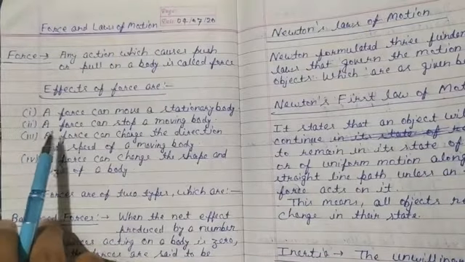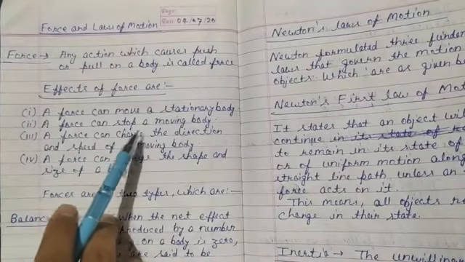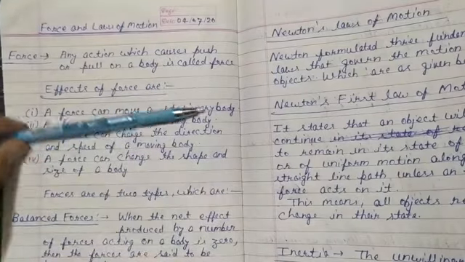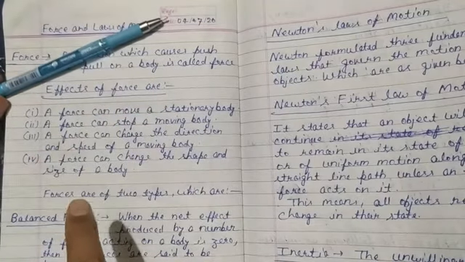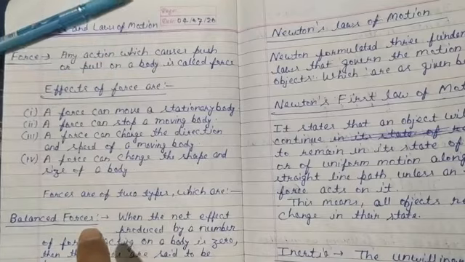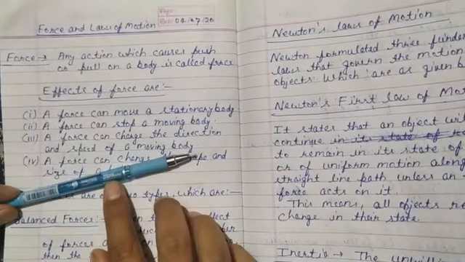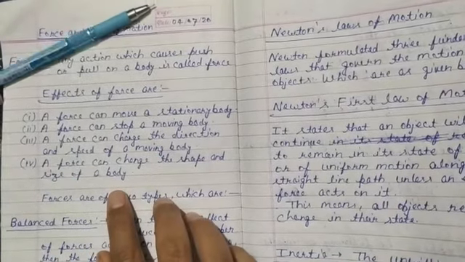Second effect, a force can stop a moving body. If the pen is a moving body and moves from here to here, and we apply force in front of this pen, then we can stop it.